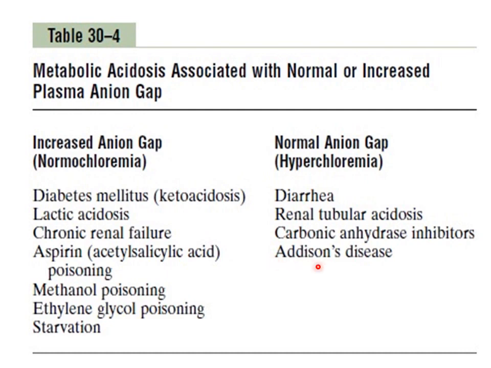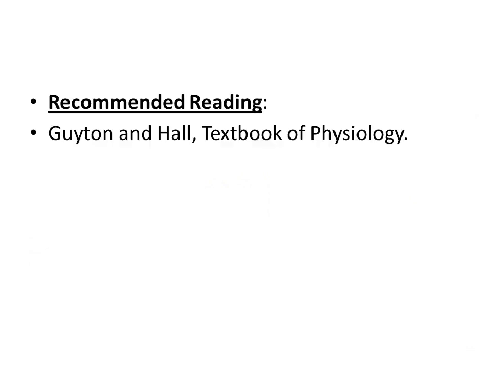And in Addison's disease, when there is decreased production of aldosterone, this also leads to increased bicarbonate loss from the body, resulting in normal anion gap or hyperchloremic metabolic acidosis. So this was all about the different types of acidosis and alkalosis and the different compensatory mechanisms that come into play in order to correct the acid base disturbances.